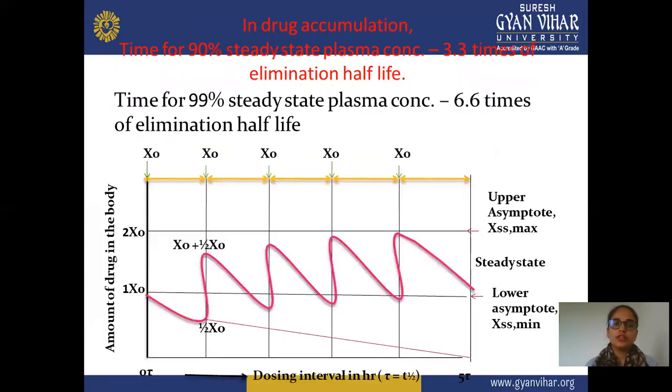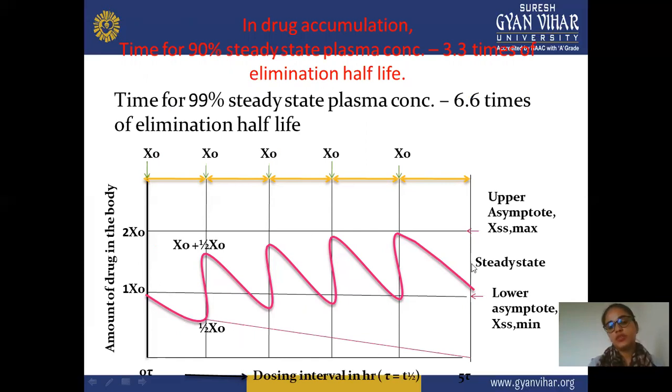Next is drug accumulation time. The time for 90% of steady state plasma drug concentration is 3.3 times the elimination half-life, and the time for 99% of steady state plasma concentration is 6.6 times the elimination half-life. And this is the graph, which can show the dosing interval required for the amount of a drug in your body, how much dosing interval is required for showing the effect of your drug in your body.